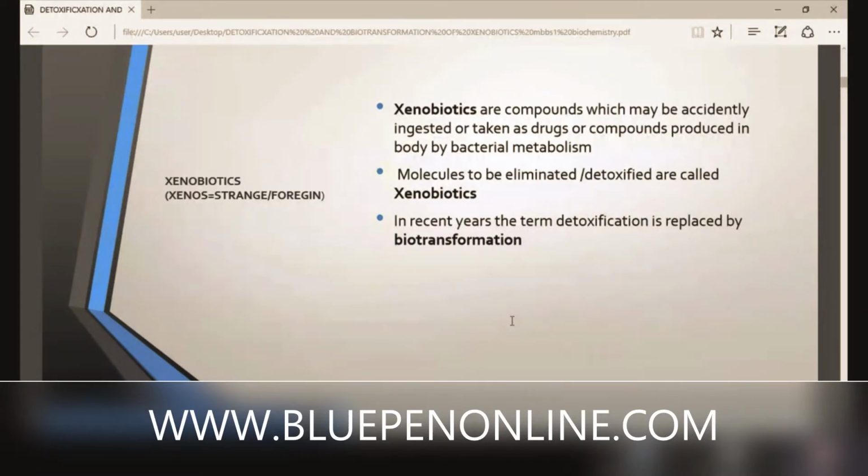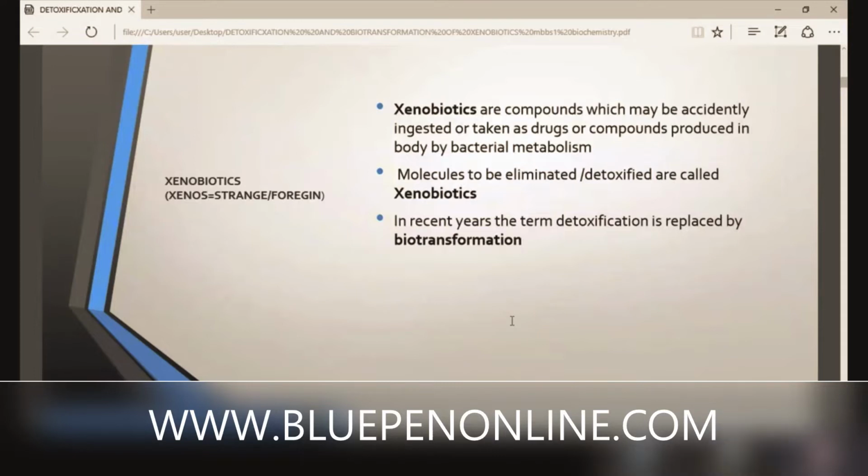Sometimes accidentally ingested. Second, at the time of some disorders or diseases, we take them as drugs. Third, compounds produced in the body by bacterial metabolism. These three types of strange, foreign substances enter our body.